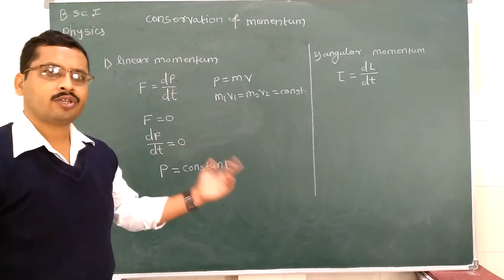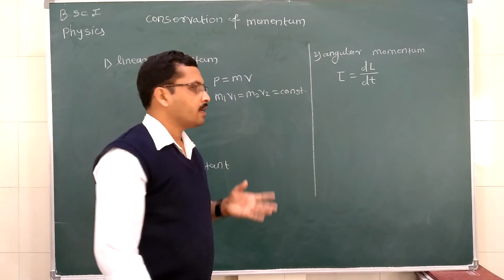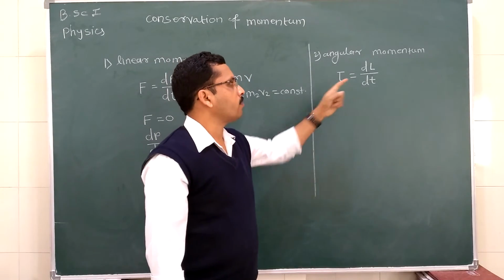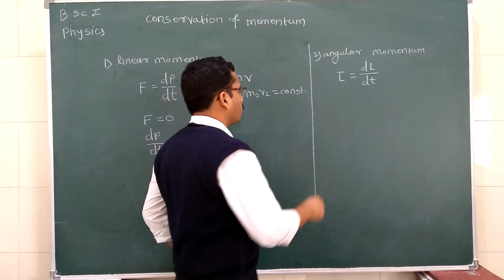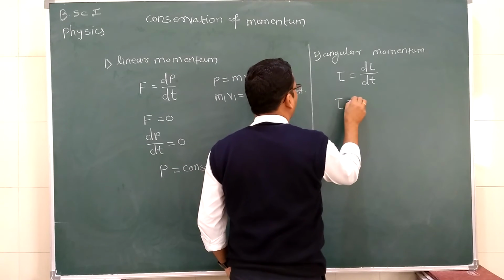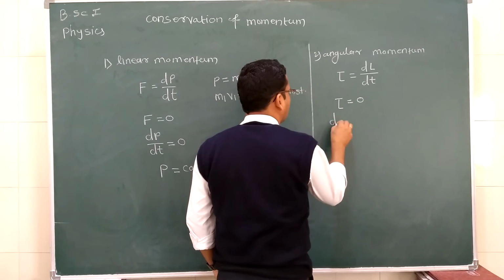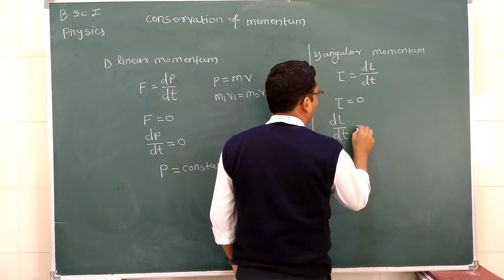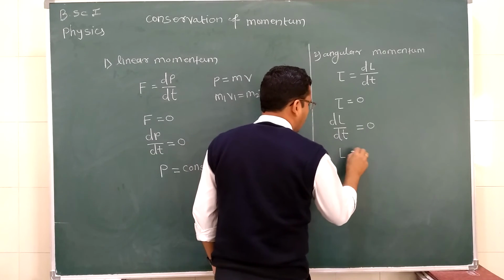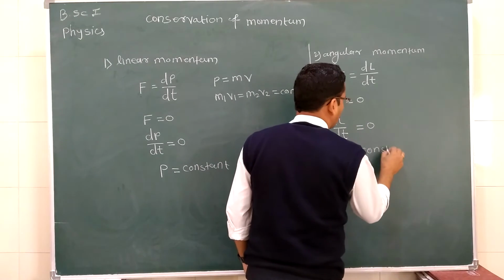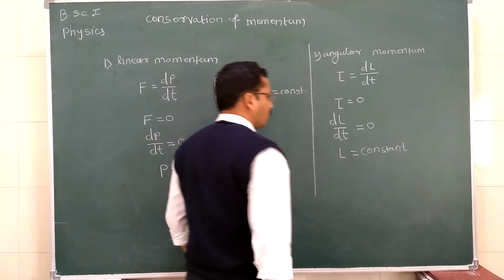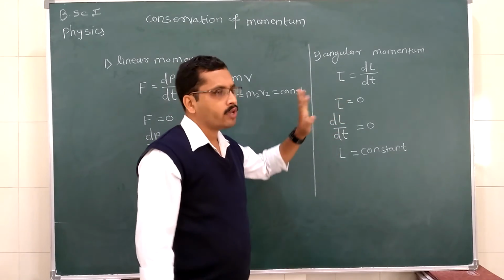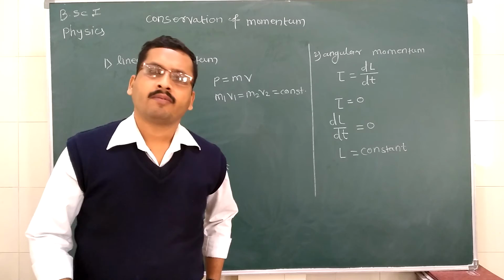If there is no external torque acting on a body, the angular momentum remains conserved. So if we put torque equal to 0, then dL by dt, the rate of change of angular momentum, is equal to 0. It means L is equal to constant. So this angular momentum remains constant when there is no external torque acting on the body.